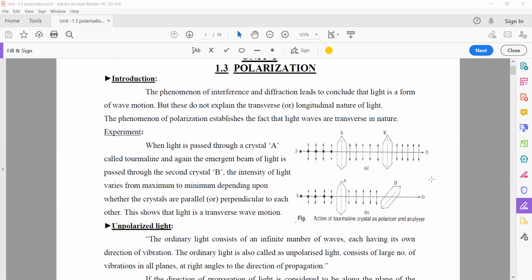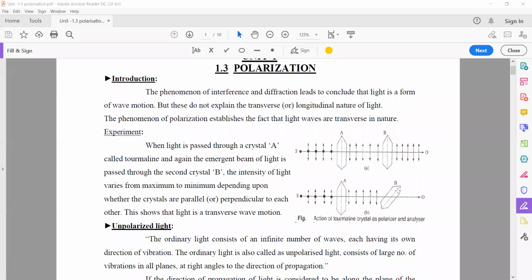Now the second case. Whenever tourmaline crystal A and tourmaline crystal B are arranged in a perpendicular manner, you have to imagine it in three-dimensional view.